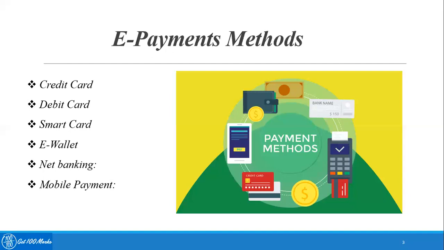To set up the mobile payment system, the customer just has to download software from their service provider's website and then link the credit card or the mobile billing information to the software. There are other ways of making e-payments as well, like NFC and QR code.